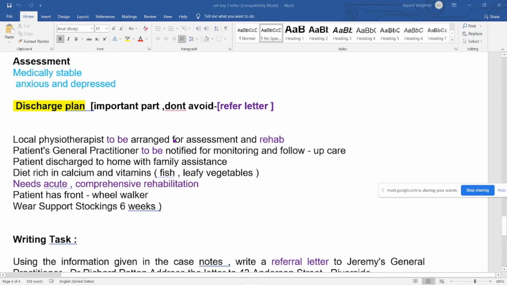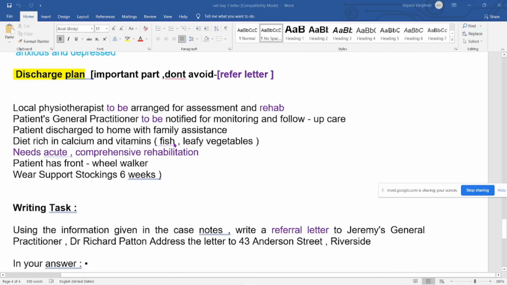Now we will be reading the discharge plan, because whatever is written in the discharge plan will be important, since we are writing mainly a discharge letter to tell what they are supposed to do once they get discharged. So in a discharge letter, every point is important. Just read this. I will give you 1 minute for reading this, and if you haven't finished, just tell me, otherwise I will go further.